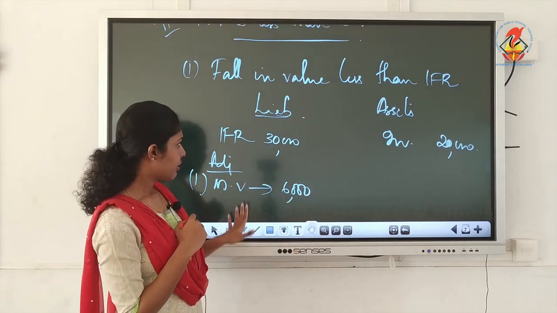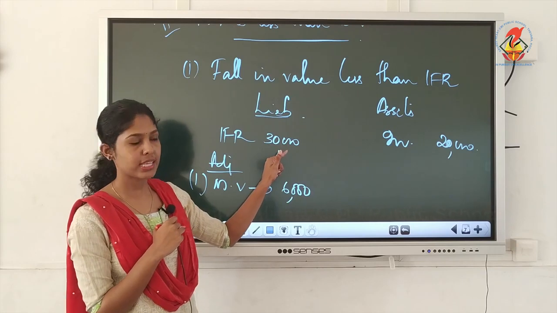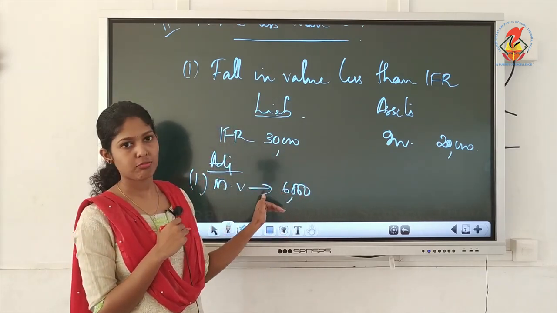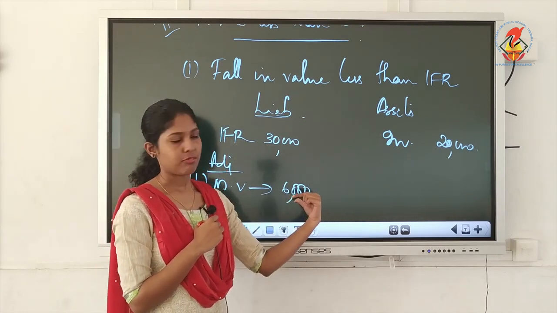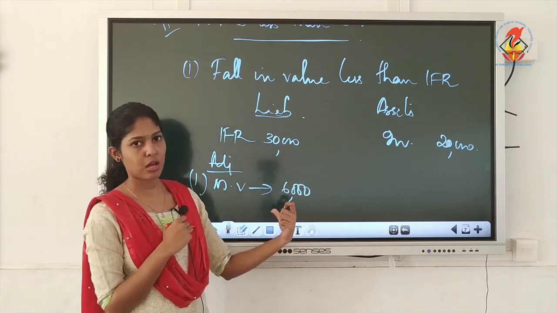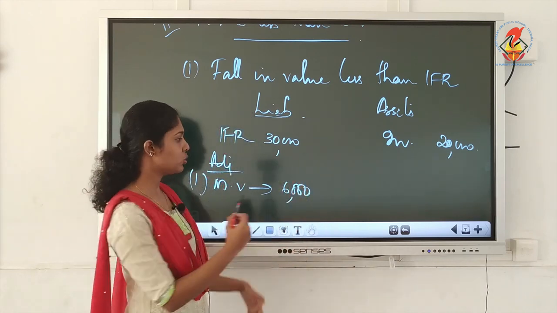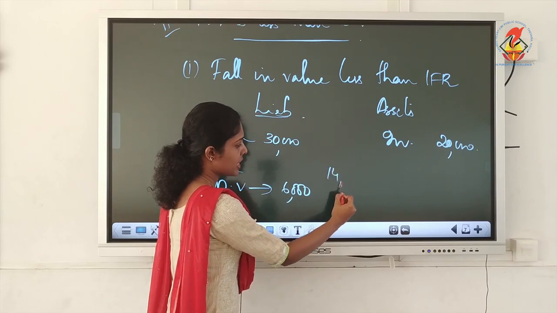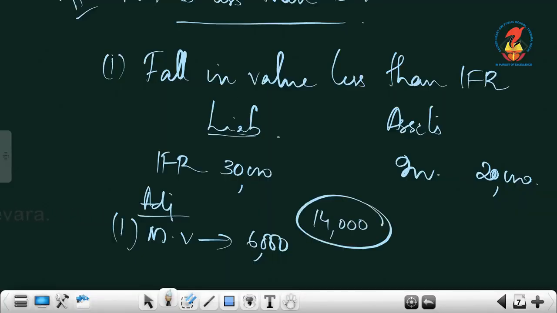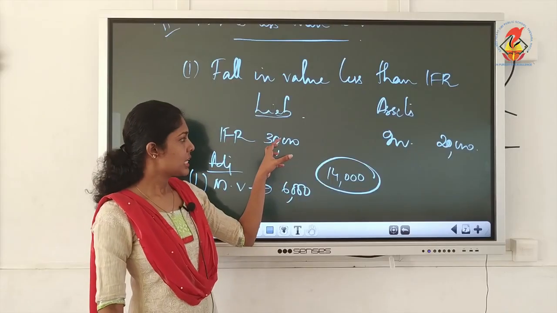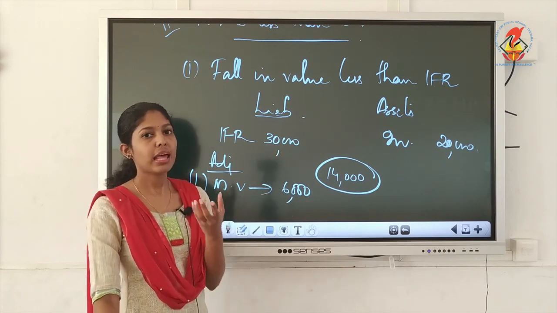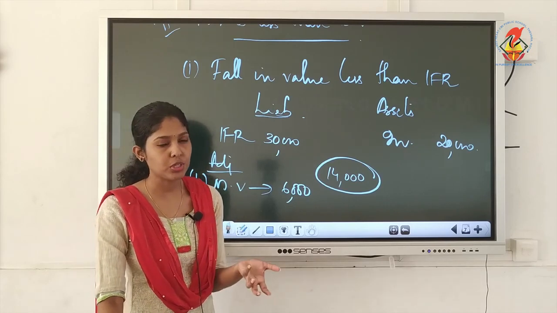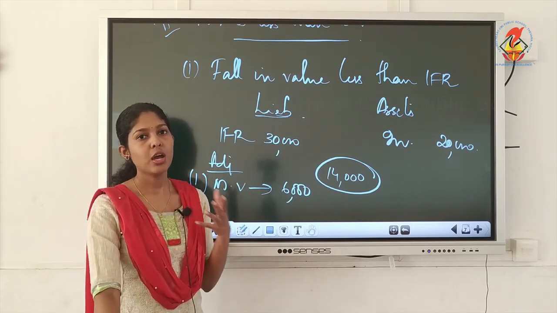So here we have IFR, which will be utilized if there is fall in market value. Looking into the question, you will understand that there is fall in market value. 20,000 became 6,000 now, that means there is decrease in market value. And what is that difference? That difference is 14,000. How will you meet this decrease in value? That will be taken from your reserve IFR. Out of this 30,000, we will take 14,000. So what's the balance we have? Balance 16,000 will be distributed among old partners in old ratio.